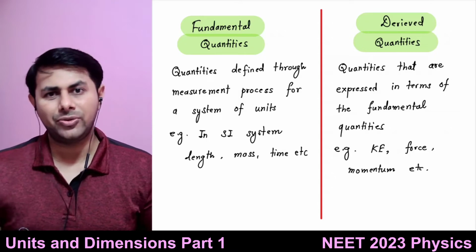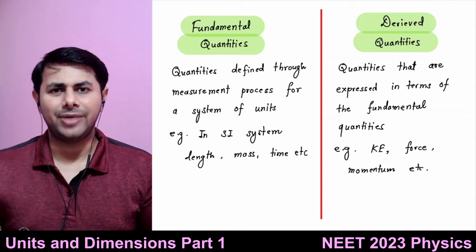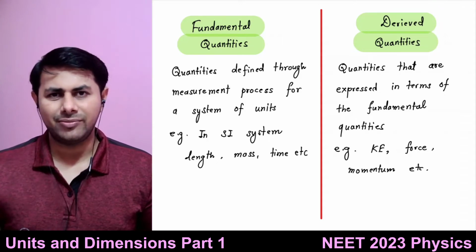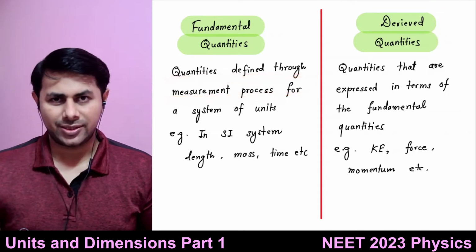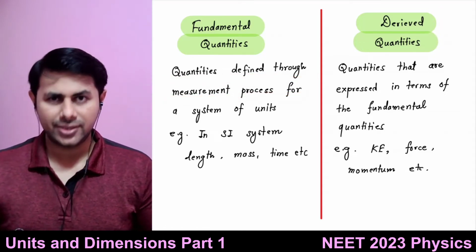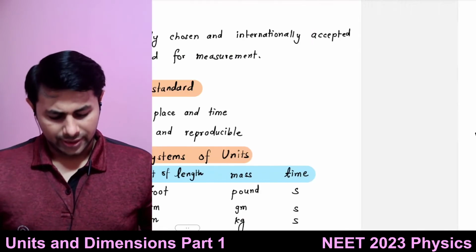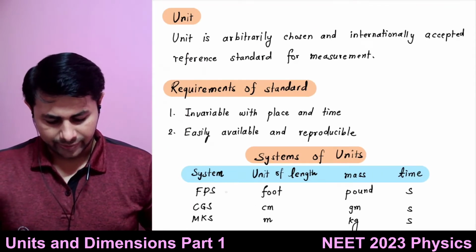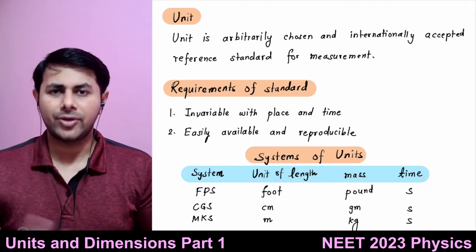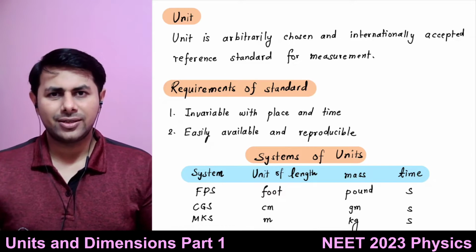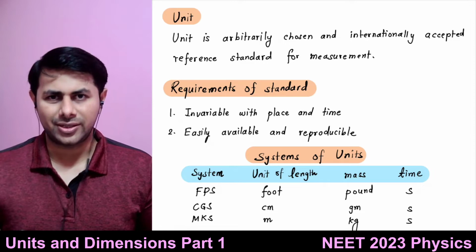And how do we find units of these quantities, let's say length, mass, time? We actually measure them. So the quantity defined through a measurement process for a system of units is known as a fundamental quantity. In these three systems of units, length, mass, and time were chosen as the fundamental quantities because if you know the units of these quantities, you can make units of all other physical quantities in mechanics.